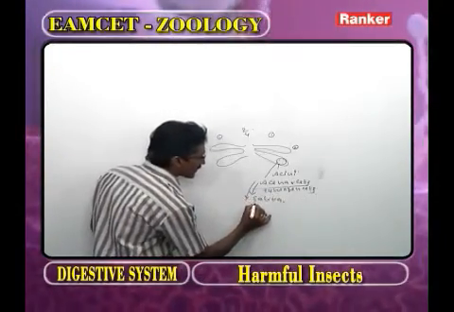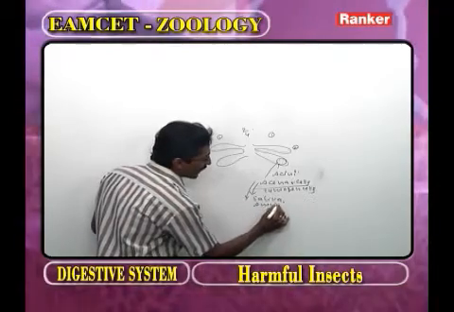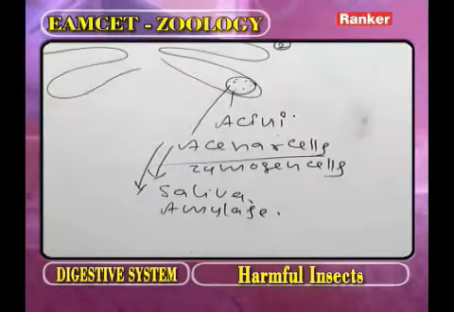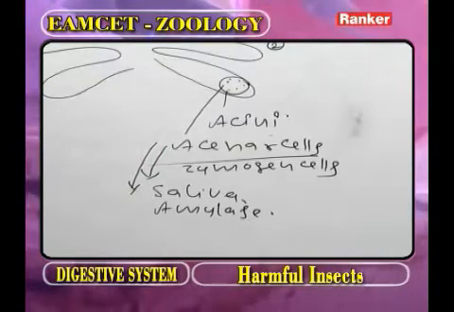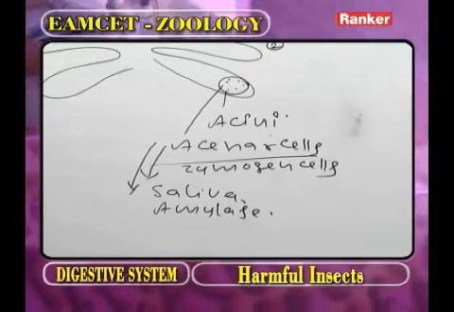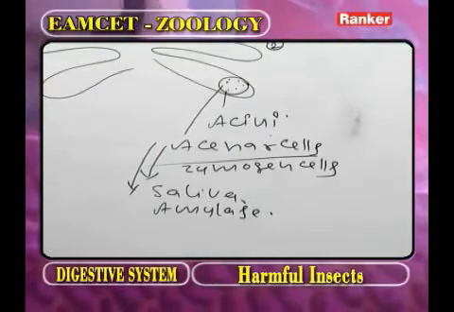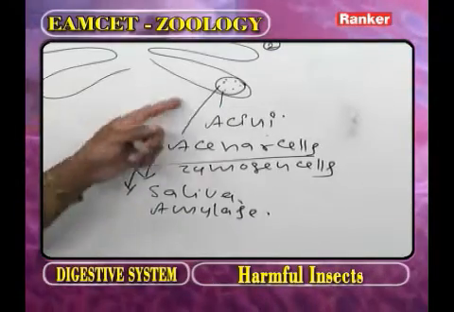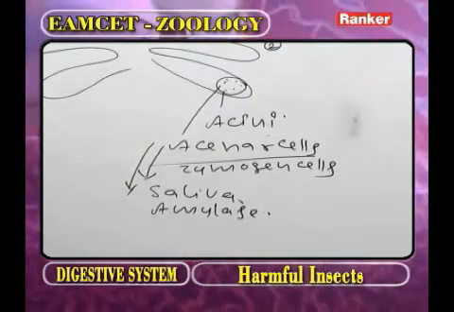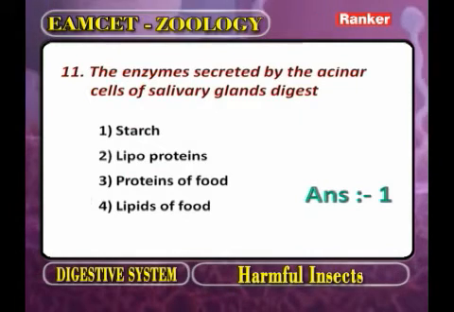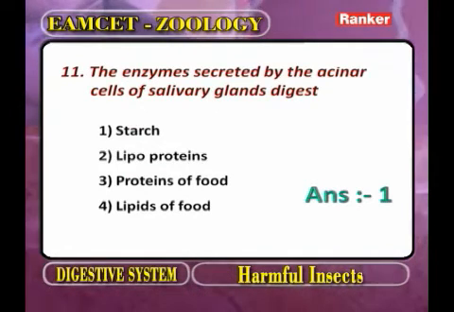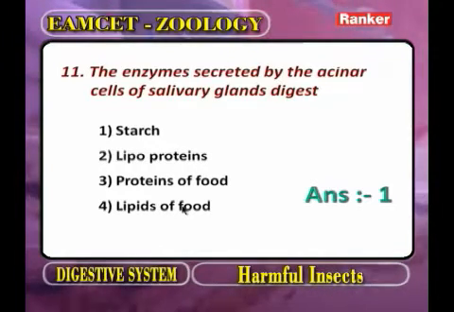These serous cells secrete the saliva. They also secrete amylase. What is the function of amylase? That helps in the digestion of starch. Now based on this information, the enzymes secreted by serous cells of salivary glands digest: starch, lipoproteins, proteins of food material, or lipids of food material.